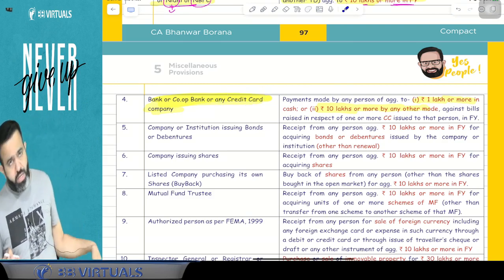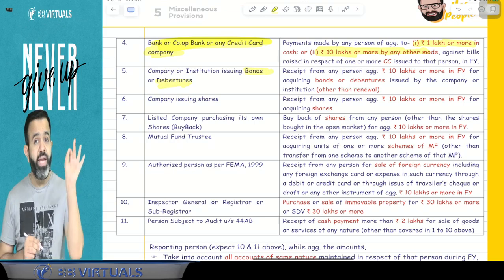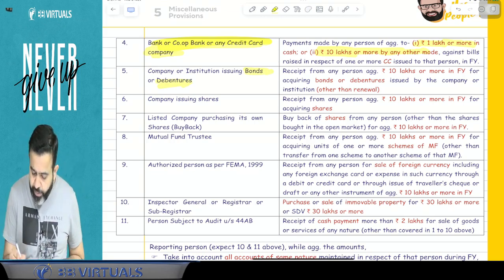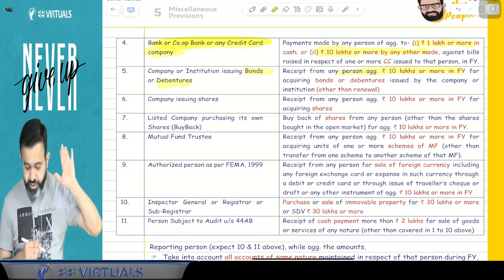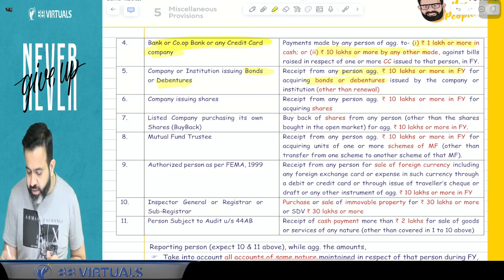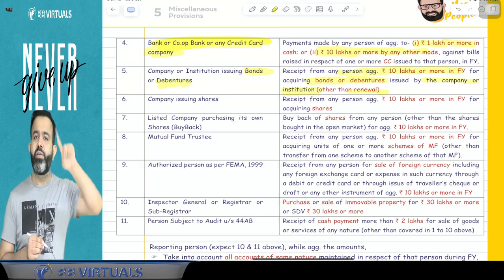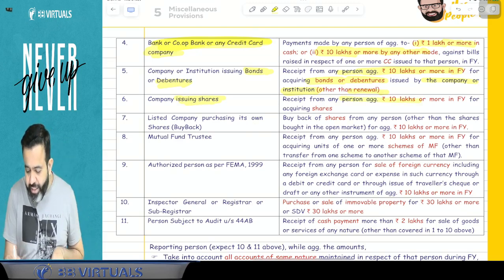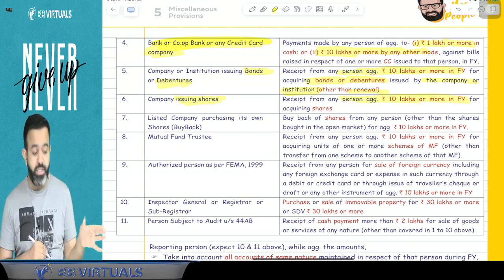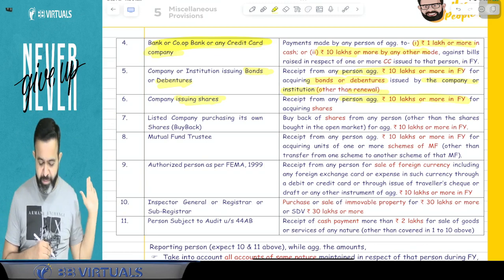Now next part. Suppose you purchase any bonds or debentures from any company or institution, and you made a payment of 10 lakh or more, means they received a payment of 10 lakh or more in a financial year for acquiring bonds or debentures issued by the company or institution, other than renewal, then your detail will be with the income tax department. Or guys, suppose any company is issuing shares and that company received from a person 10 lakh or more in the financial year, suppose you purchase shares of any company of 10 lakh rupees or more, then your detail will be with the income tax department.